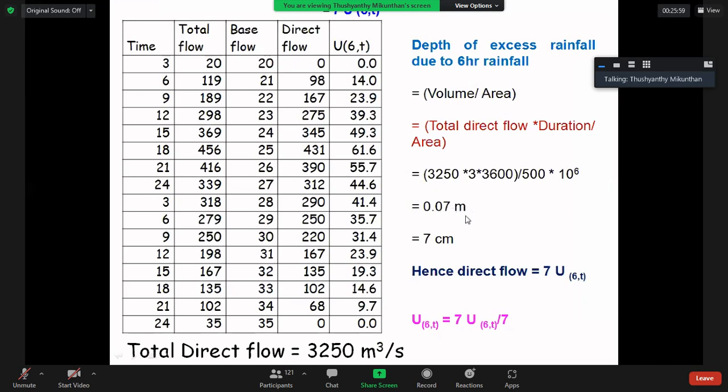So you can convert to 7 centimeter, because no need to consider the third and fourth decimals. So I take 7 centimeter of excess rainfall.